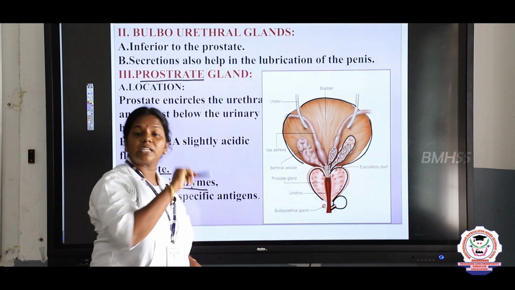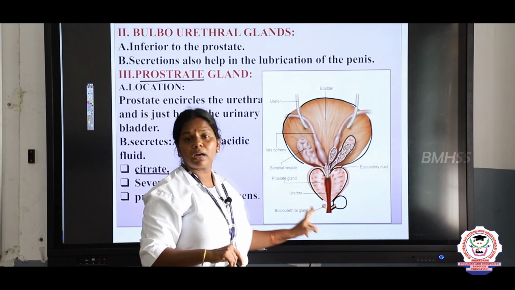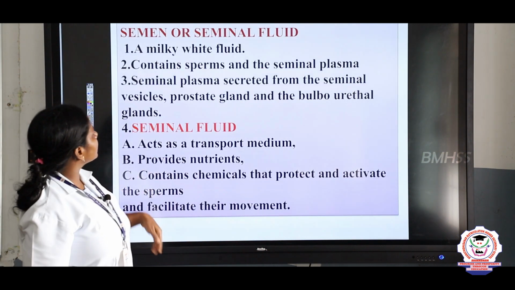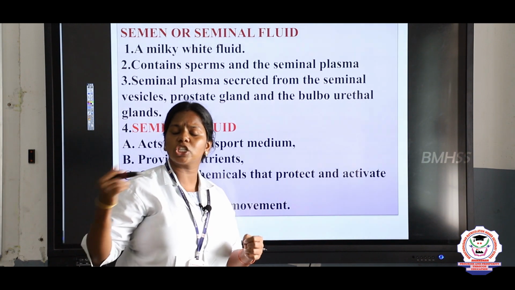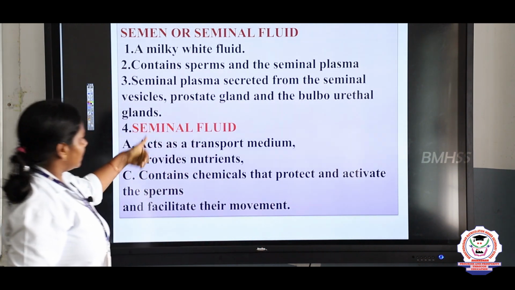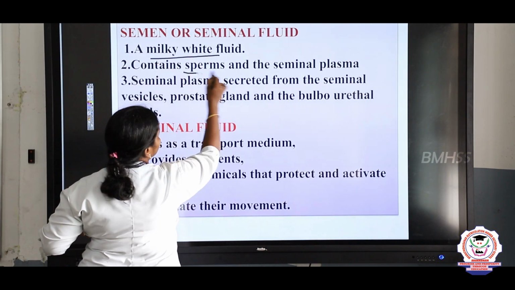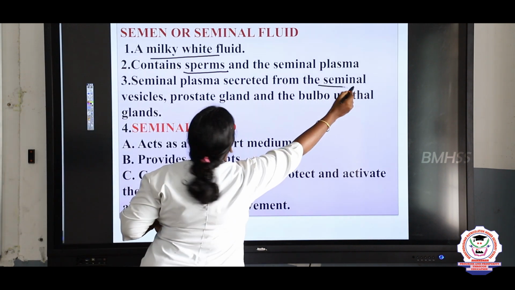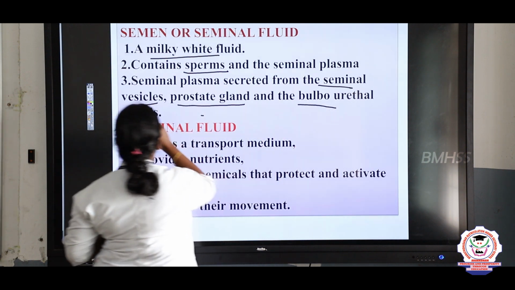So what are the 3 glands? Seminal vesicle, prostate gland and bulbourethral glands. Next, semen or the seminal fluid, right? Along with the sperms, the secretions of these 3 glands form a fluid called semen, right? So semen is a milky white fluid and it contains the sperms and the secretions of the seminal vesicle, prostate gland and bulbourethral gland, right?